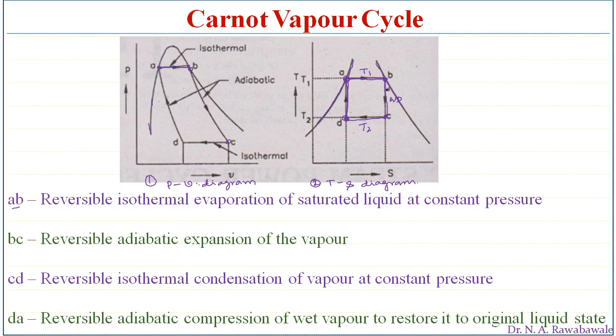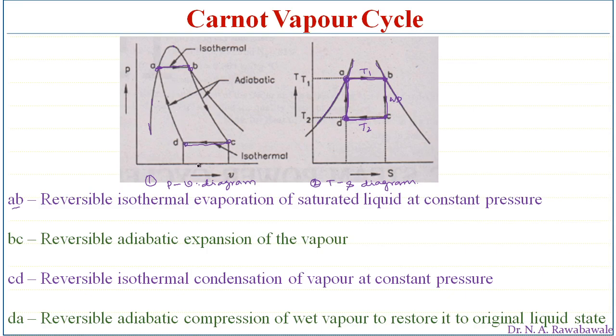Again it is condensed, and at point D it is pumped into the boiler, so that at the end of compression it becomes a saturated liquid. That is shown on the PV diagram. D to C is condensation, and D to A is where pressure is increased, so a mixture of liquid and vapor is supplied into the boiler.